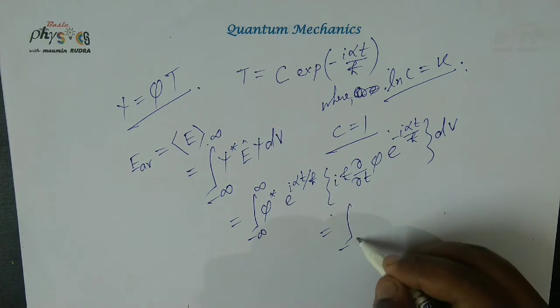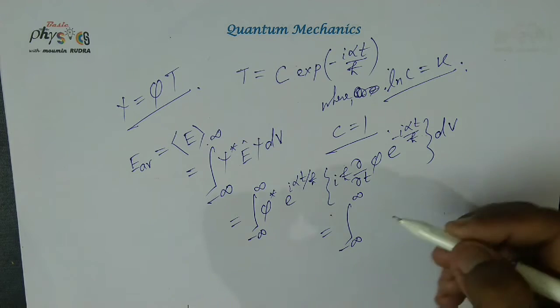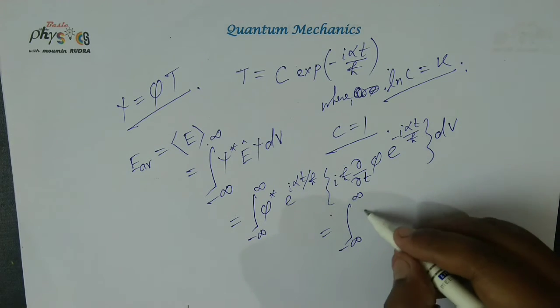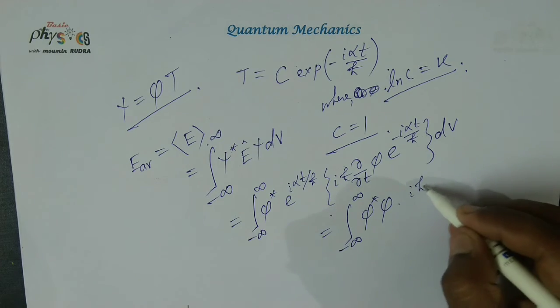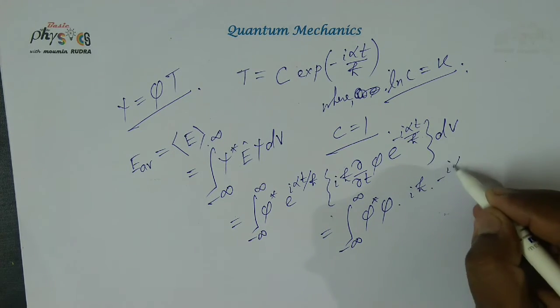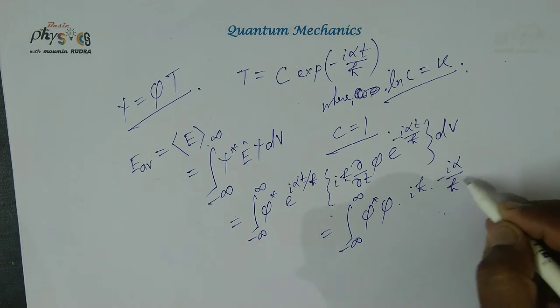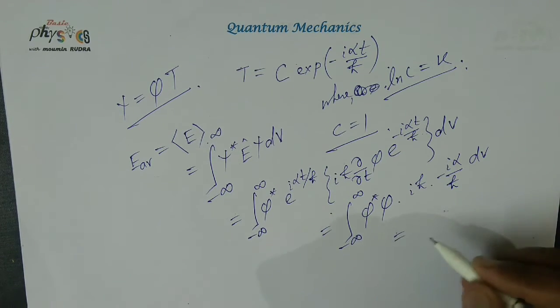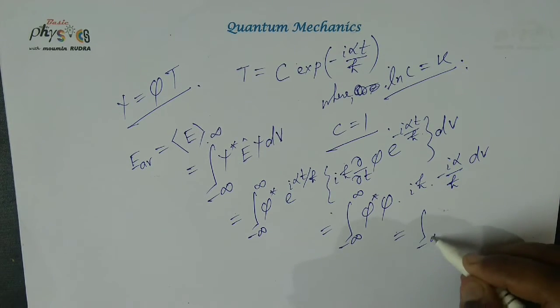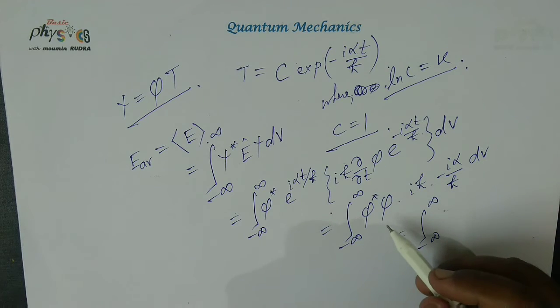So this becomes the integral of phi star phi times i h bar into minus i alpha by h bar, into dV.